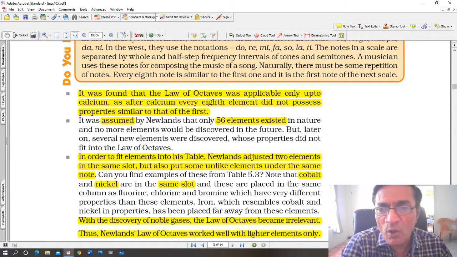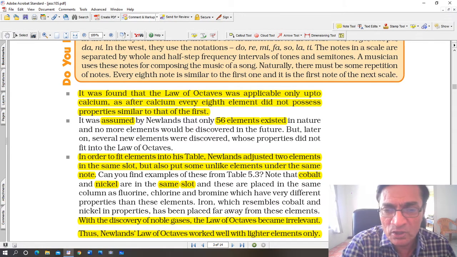It was assumed by Newland that only 56 elements existed in nature at that time, because only 56 were known. But later on, several new elements were discovered whose properties did not fit into the law of octaves, and that's why the law of octaves did not stand scrutiny.